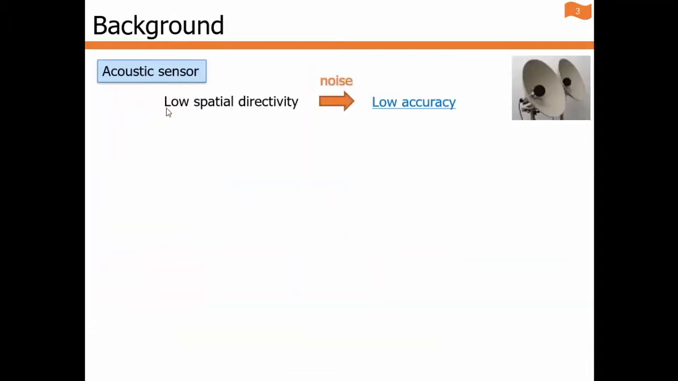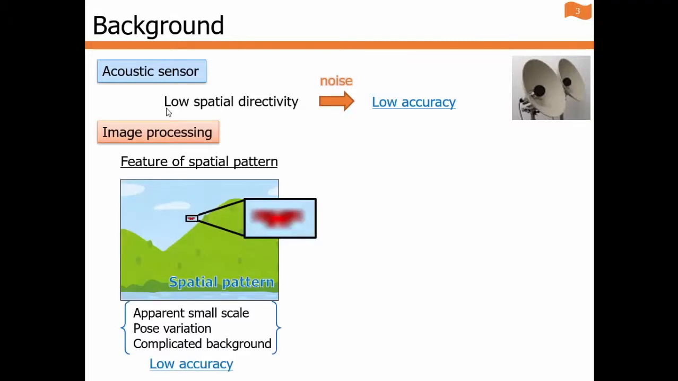Many drone detection methods have been proposed. One of them is a method using an acoustic sensor, but its detection accuracy is low because sound has low spatial directivity. Also, there is a method using images. Most of them are based on features of spatial patterns, but they are not always robust against various factors such as apparent small scale, pose variation, complicated background, and so on.